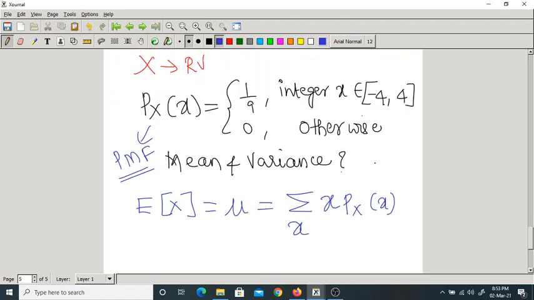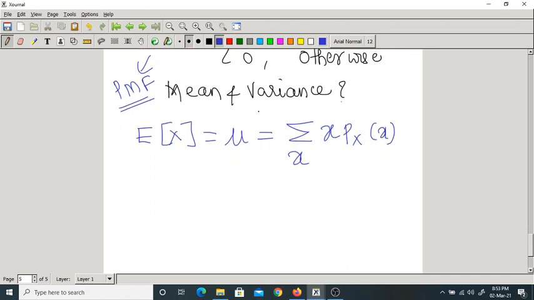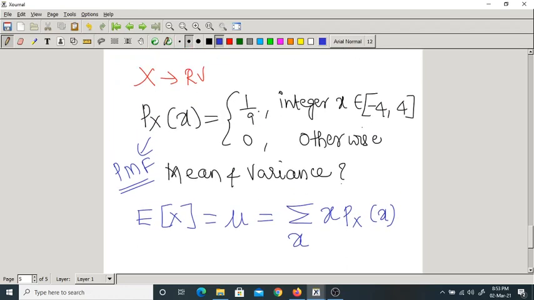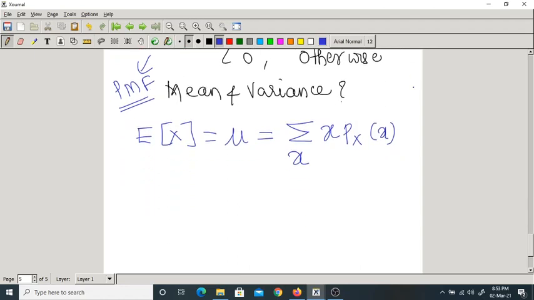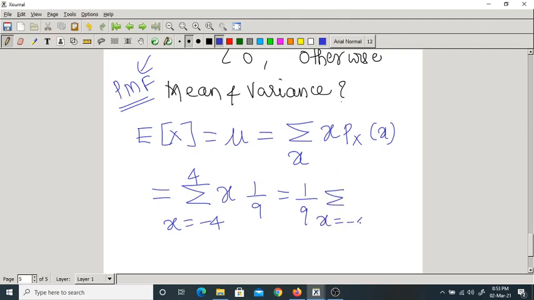Here px of x is a constant because it's 1 by 9, no? Now x varies from where to where? Small x varies from minus 4 to plus 4. How many numbers are there? Minus 4 to plus 4. Now the summation is x varying from minus 4 to plus 4, x into px of x, which is 1 by 9. Now here you can write 1 by 9 outside the summation because it is a constant. 1 by 9 summation over x equal to minus 4 to plus 4 of x.